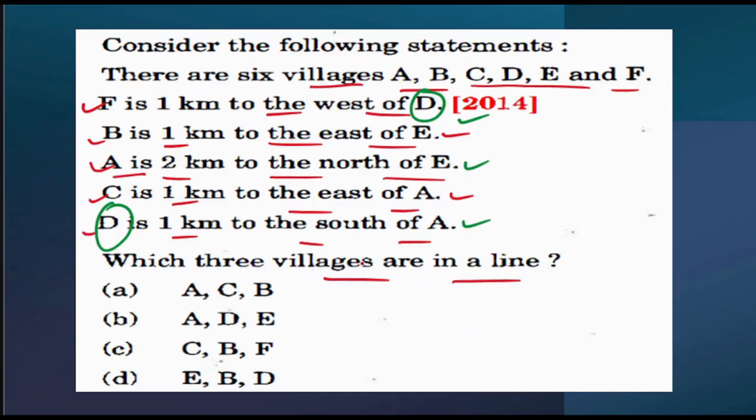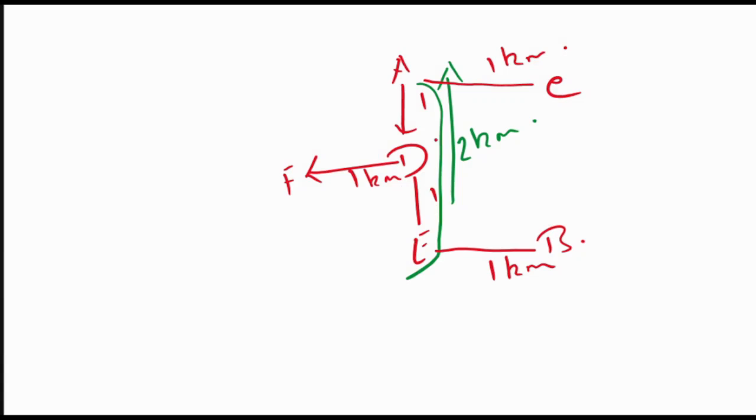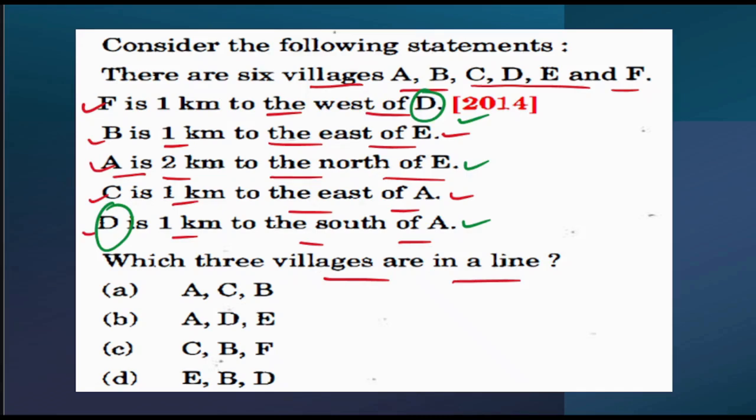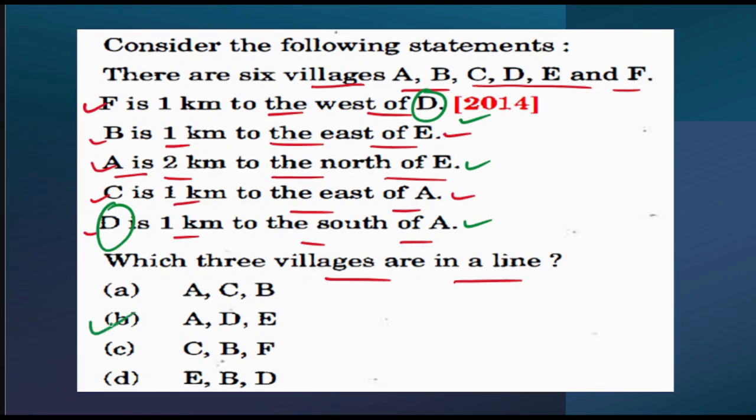What the question is saying is, which 3 villages are in a line? So which 3 villages are in a line? A, D and E. These 3 villages are in the same line. So my answer will be A, D and E, which is option B. Understood? Okay, let's solve this question again, because there are multiple statements over here.